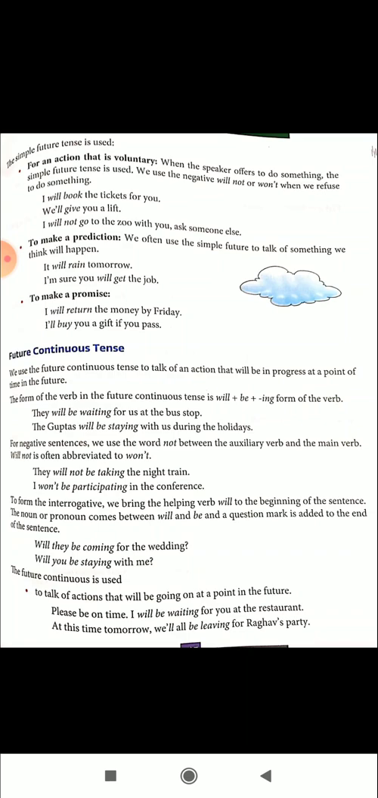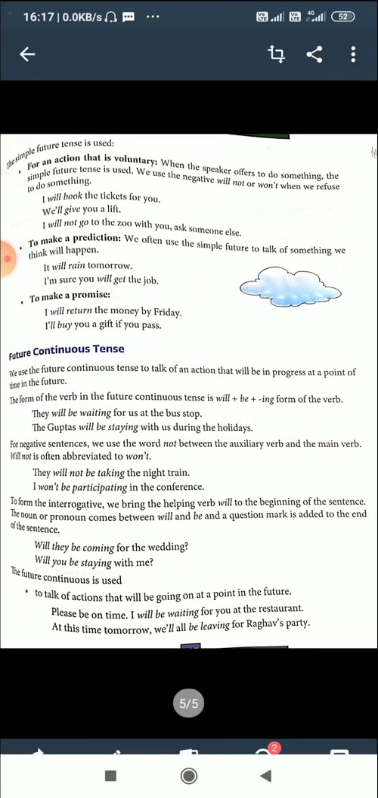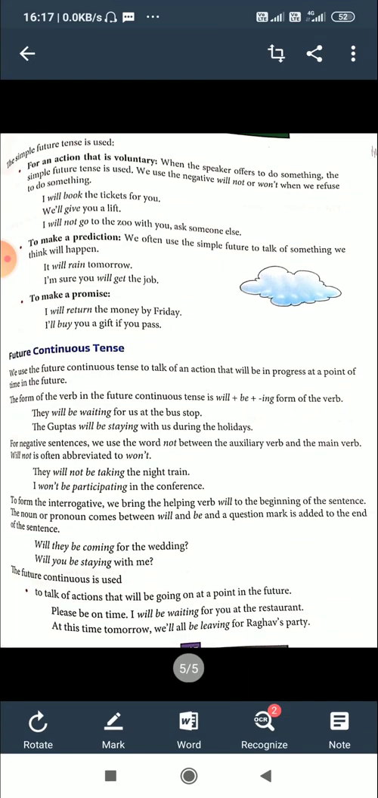Prediction means saying something that is going to happen in the future. Another word is prophecy. Look here: It will rain tomorrow. That is a prediction. So we say, we predict or we think tomorrow there may be rain.